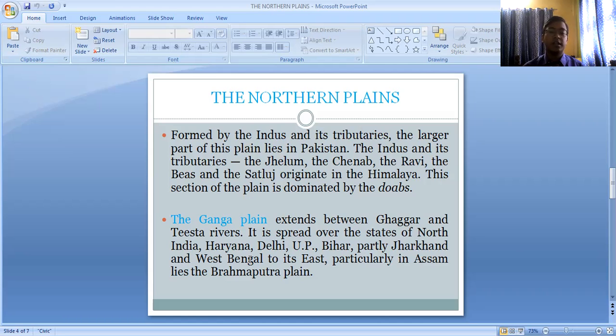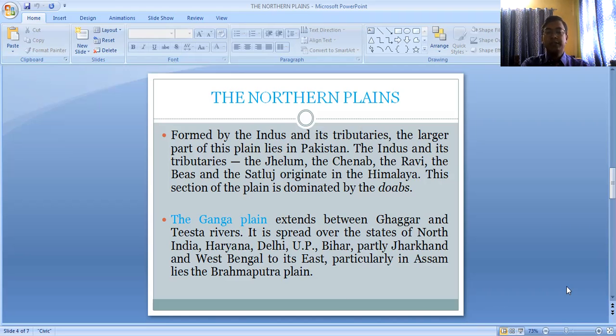And beyond the river Tista, that means from river Tista till Brahmaputra in Arunachal Pradesh, that part is known as the Brahmaputra plain, which basically includes the state of Assam. The state of Assam is also a fertile land actually, and it comes under the Brahmaputra plain.